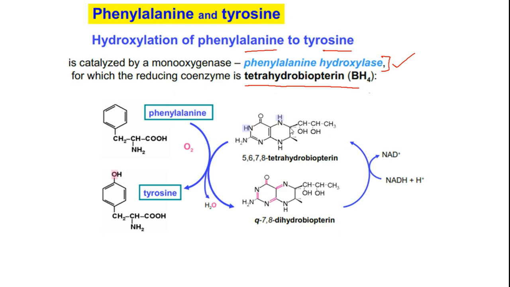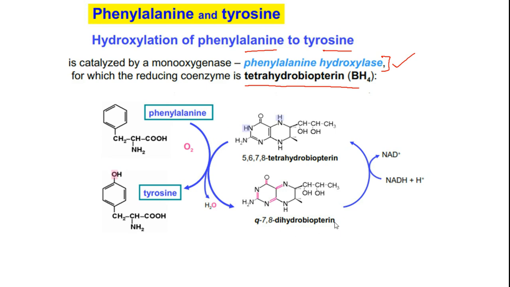This ring is the part which gets hydrogenated, as in tetrahydrofolate also. Tetrahydrobiopterin helps in using oxygen and breaks it down; one oxygen is incorporated into the aromatic ring, and the second oxygen is reduced to water.